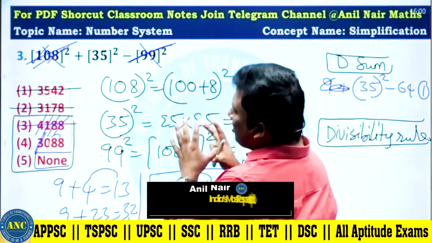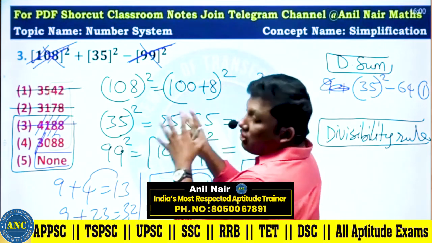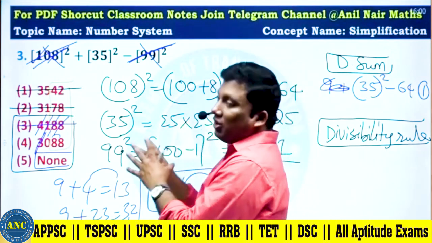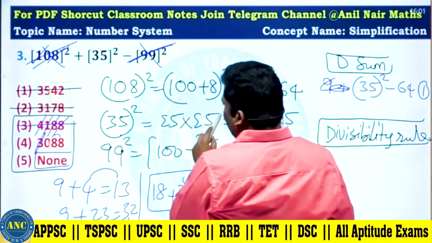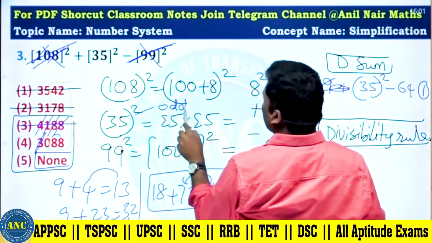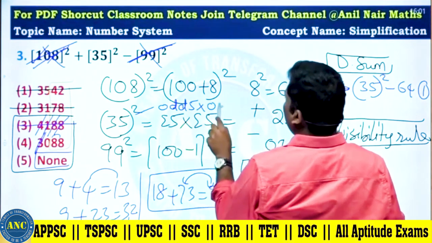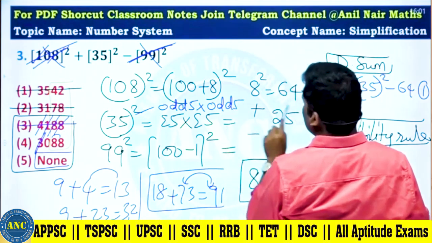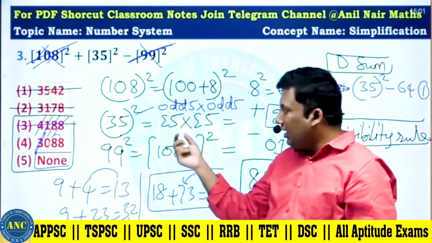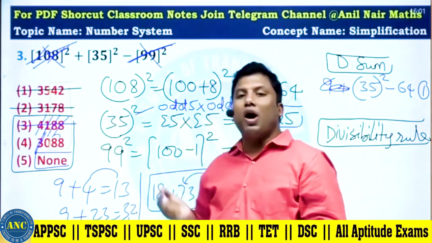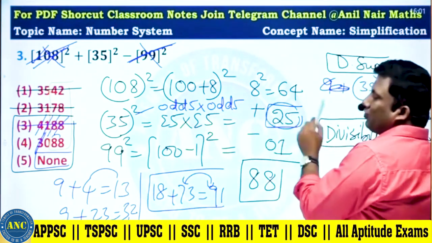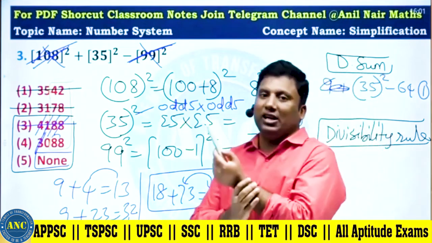What are the concepts that we learnt in this question? X square, 100 plus or minus x whole square. Last 2 digits are same. Next one, what is the logic we used here? 3 is an odd number. Odd 5 into odd 5 or even 5 into even 5, last 2 digits is always 25. I wrote only one case here, but even if it is odd 5 into odd 5 or even 5 into even 5, last 2 digits are always 25. I hope the concept is clear.